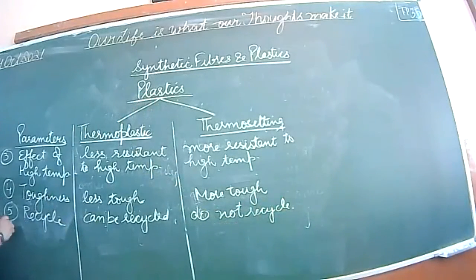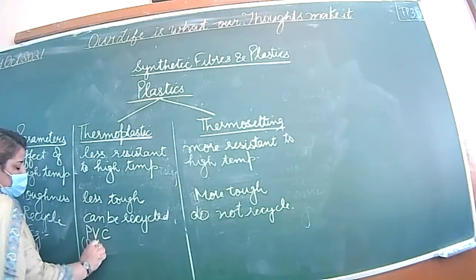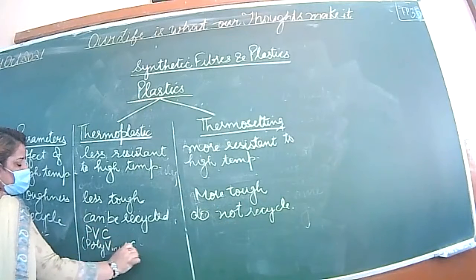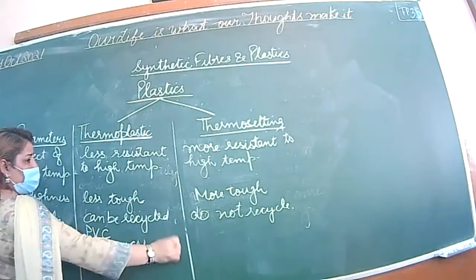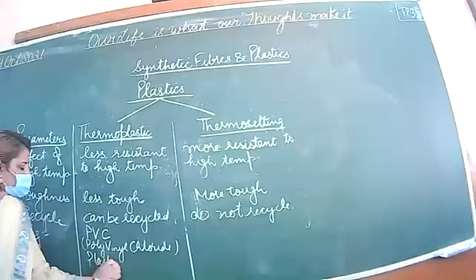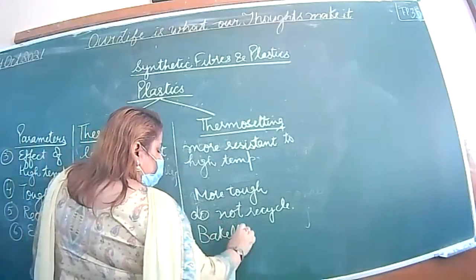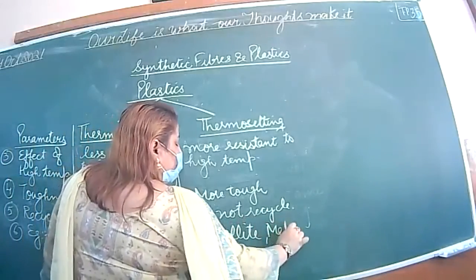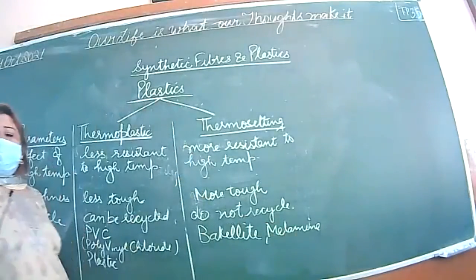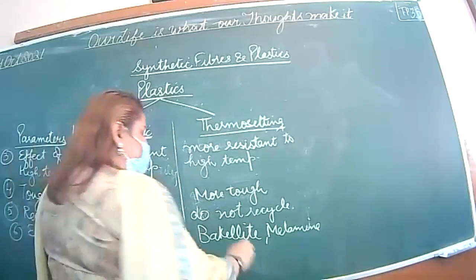Example: write down example, PVC and polythene. The full form of PVC is polyvinyl chloride; you use PVC pipes. On the other side, bakelite, melamine, formica. You use utensils made of bakelite and melamine.